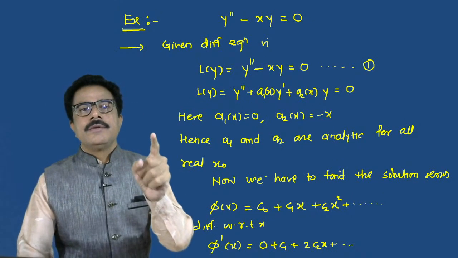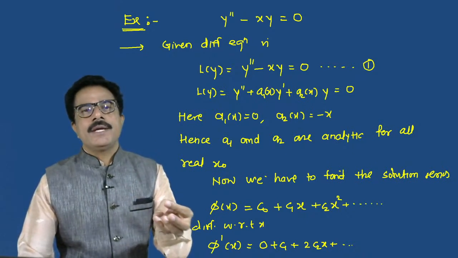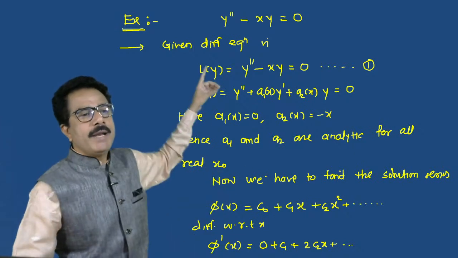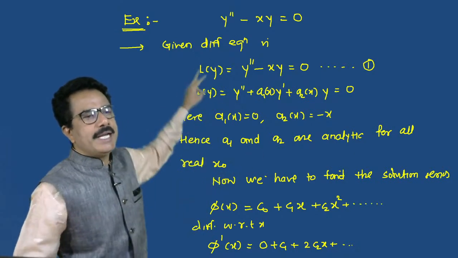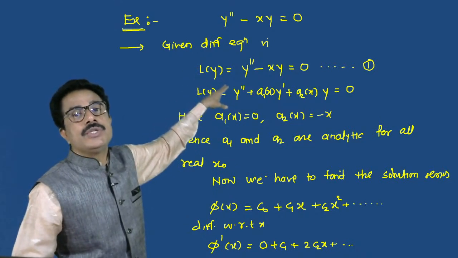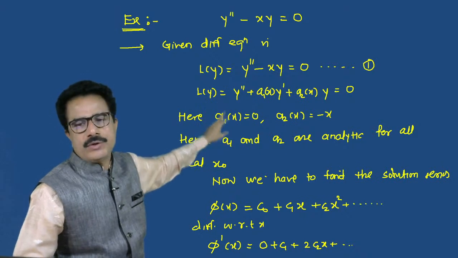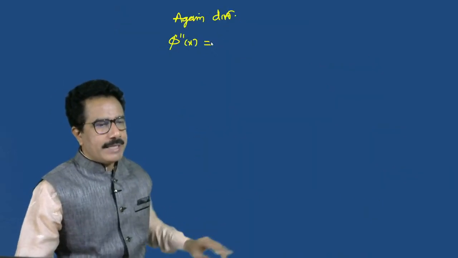Therefore we have to differentiate this to find the solution. Suppose phi of x is the solution, then we have to replace phi of x, phi dash of x and phi double dash of x. Actually here phi dash of x will be 0 because its coefficient a1 of x is equal to 0. So we have to put the value of phi double dash of x.